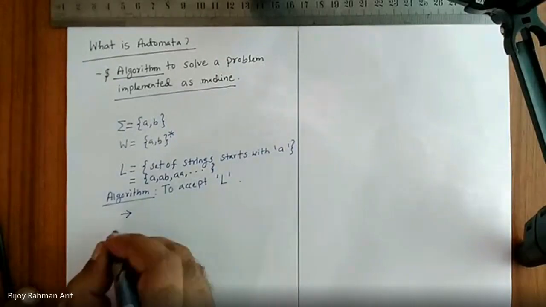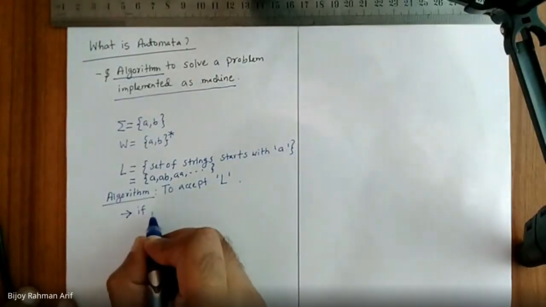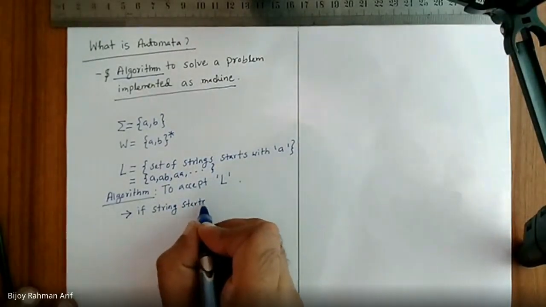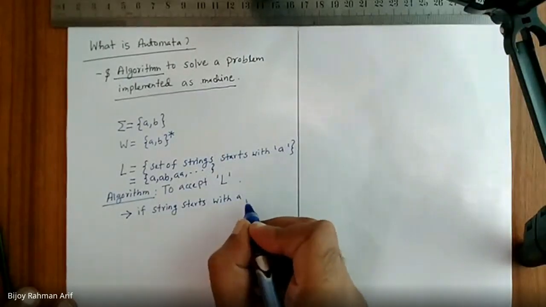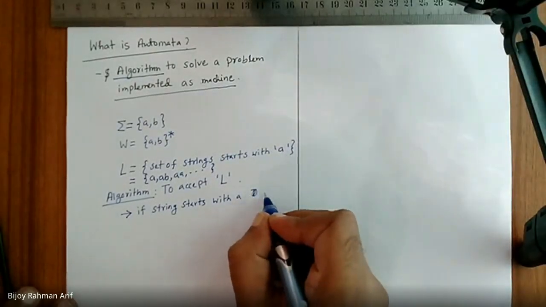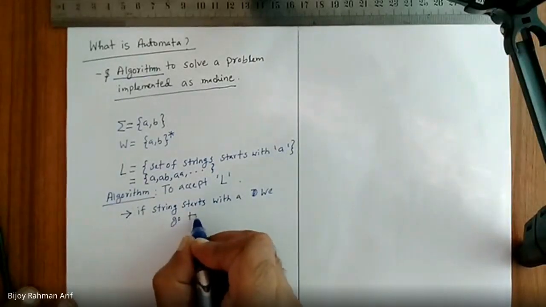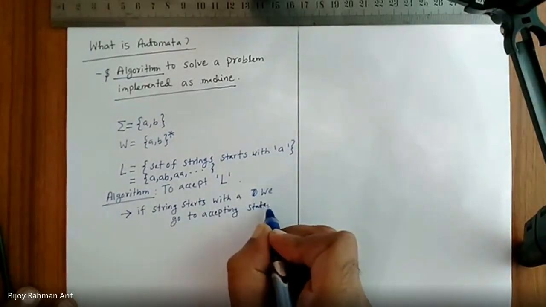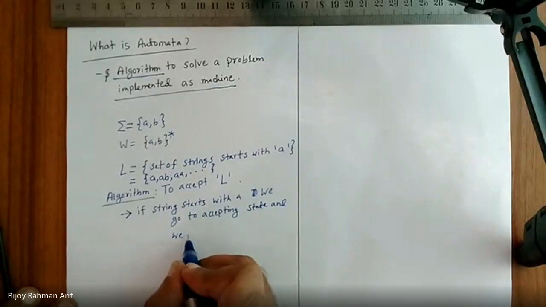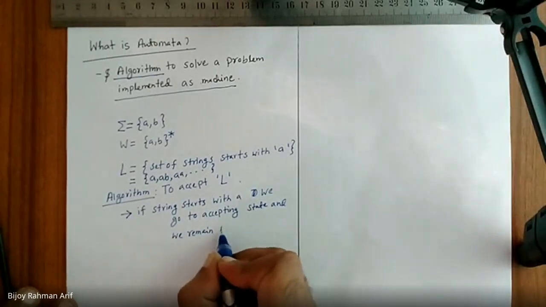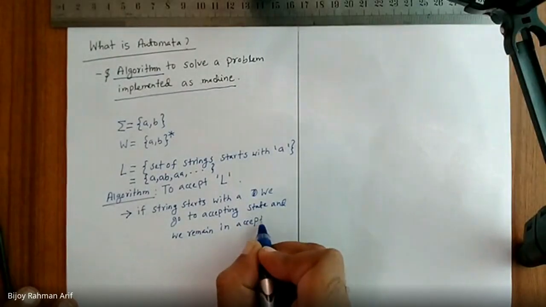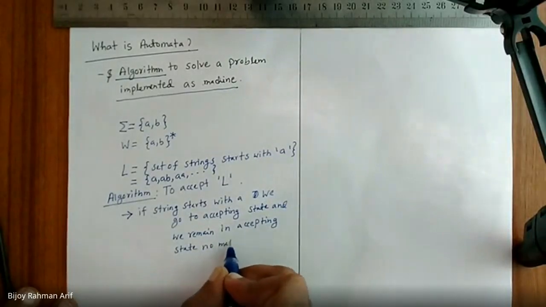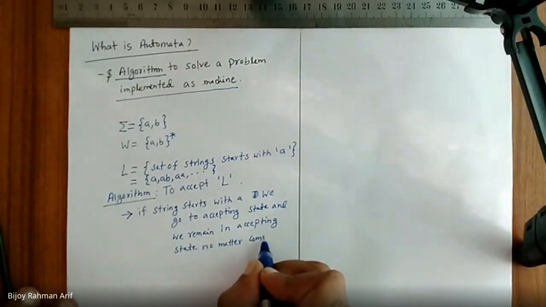So my set is A, A B, A A. This way it will continue. Am I right? So my first step is: if the string starts with A, we go to the accepting state, and we remain in the accepting state no matter what comes after it.